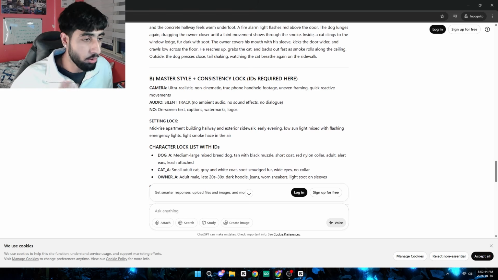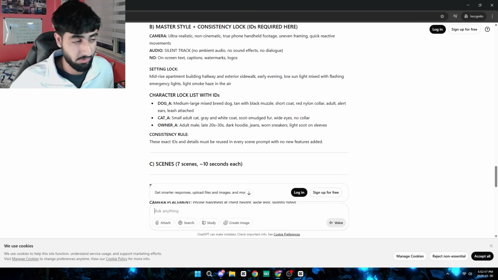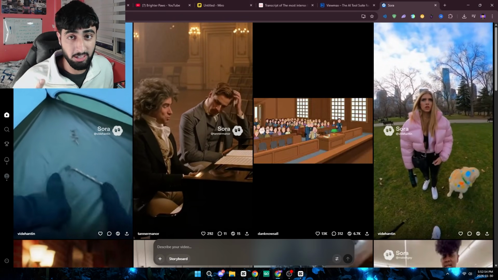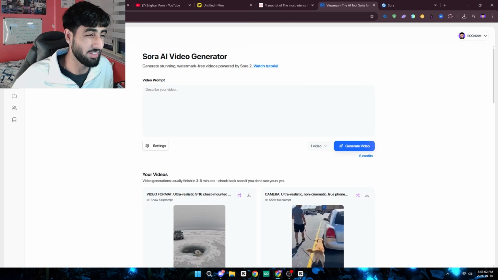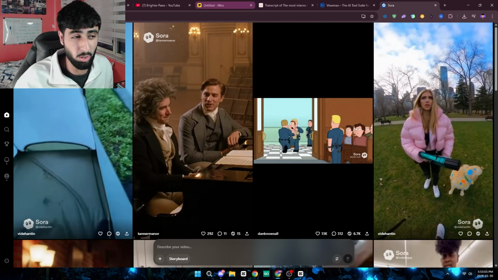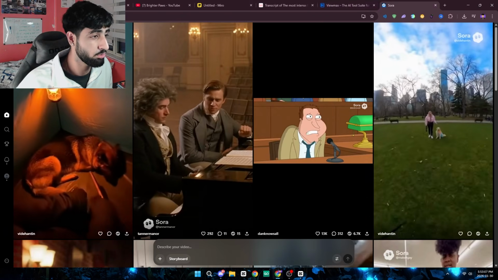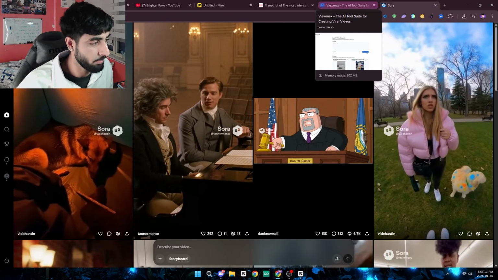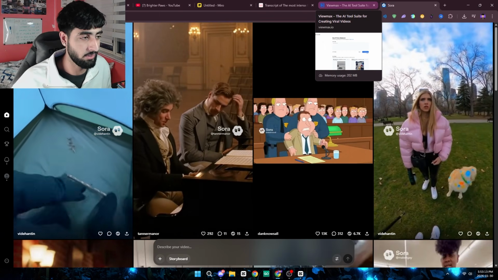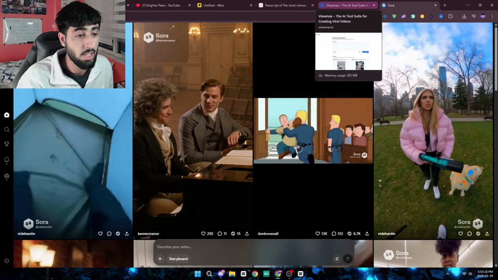All right, so now that we have all the prompts, the next step is to actually generate the clips. Now, there's 2 separate ways to do this. Number 1 is using Sora itself, or number 2 is using Viewmax. Now, Viewmax is a tool I'm sure a lot of you guys have seen. They have an inbuilt Sora video generator that generates Sora content without the watermark, which, with Sora, there will be a watermark. Also, when you do use Sora, you do need to have, I think, a paid plan, and it's not available in all the countries. But for someone like me, I have ChatGPT and I get a bunch of credits with Sora for free, so that's good to use.